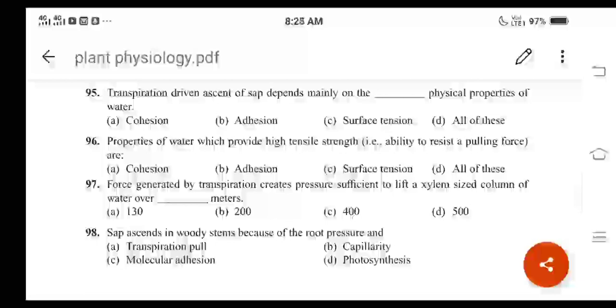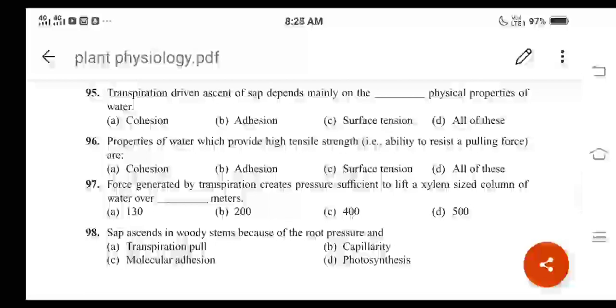Then let us move on to the next question, question number 97. Force generated by transpiration creates pressure sufficient to lift a xylem sized column of water over dash meters. The correct answer for this one is 130 meters. So option A becomes the correct answer.